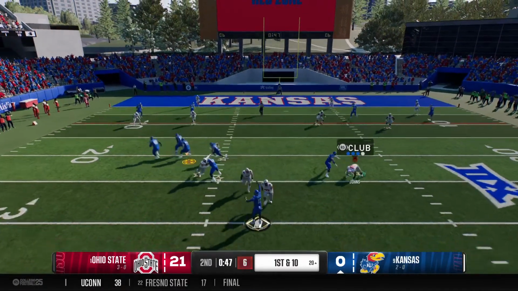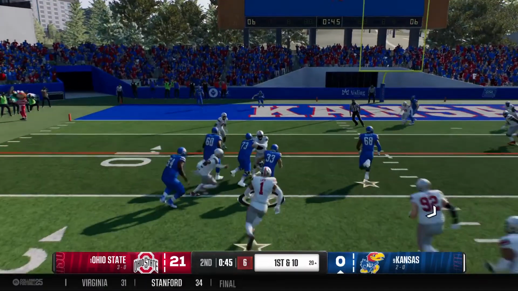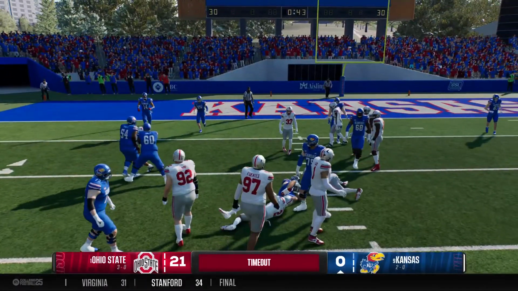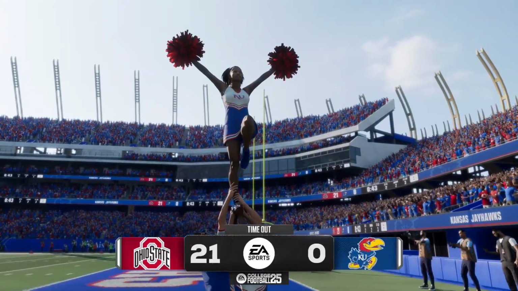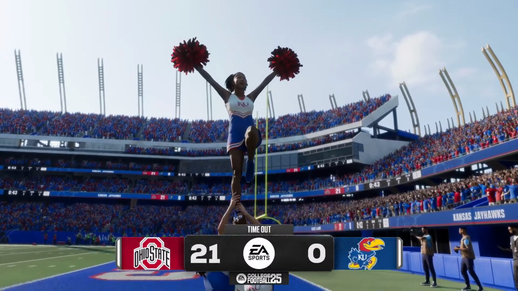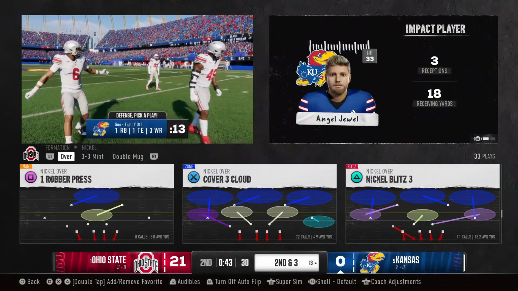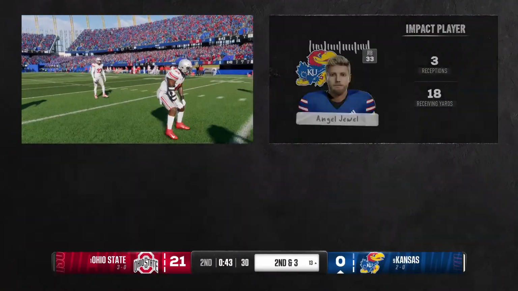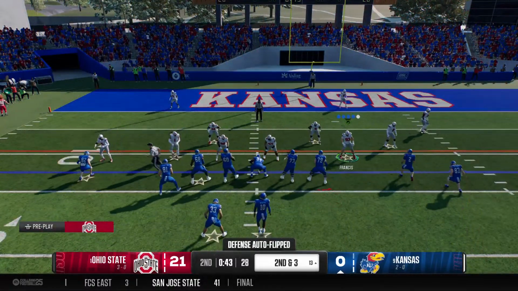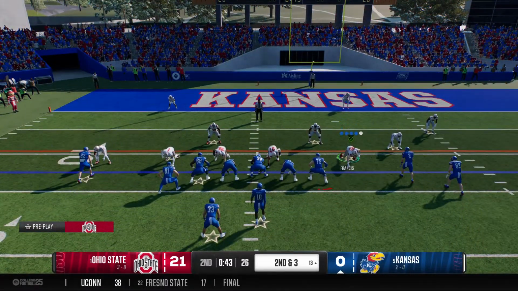Snapping it from the red zone now. Looking to throw. Running back grabs it on the screen. Defense makes the tackle, but that screen produces a pretty solid gain. Timeout is called to tweak strategy late in this close game with halftime approaching. So here comes second down now. Every play important down here in the red zone.